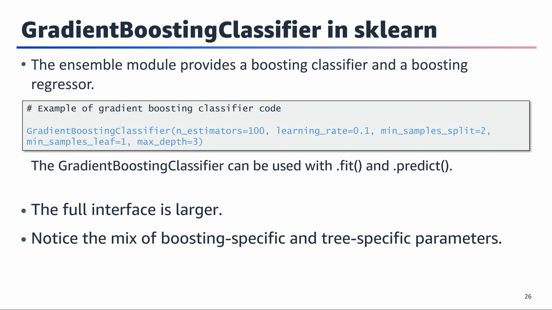In scikit-learn, the ensemble module provides a boosting classifier and a boosting regressor. The gradient boosting classifier can be used with fit and predict. The full interface is larger, and notice the mix of boosting-specific and tree-specific parameters.